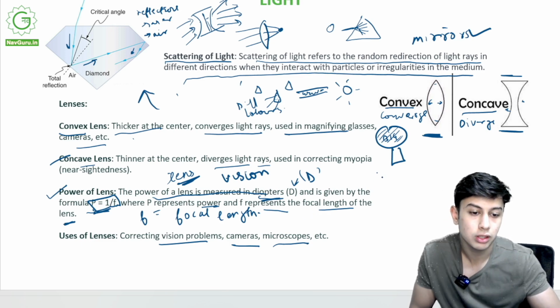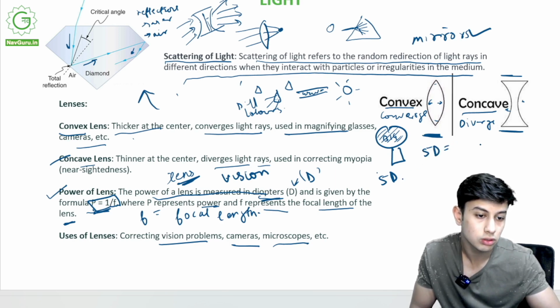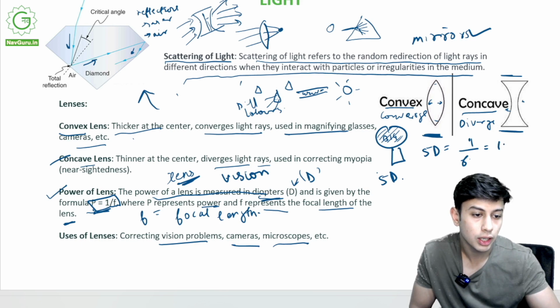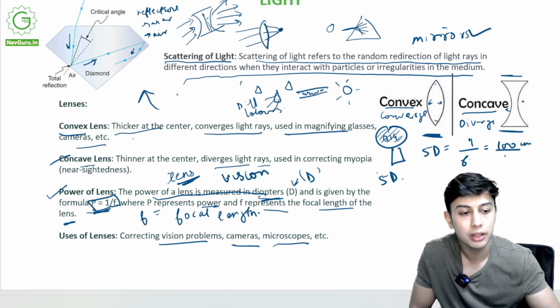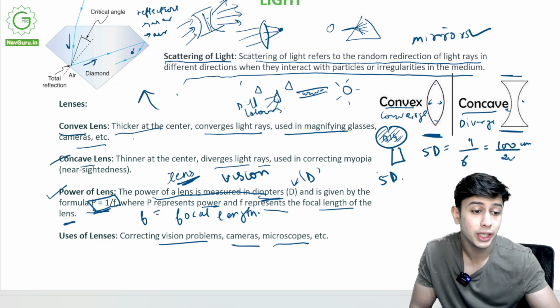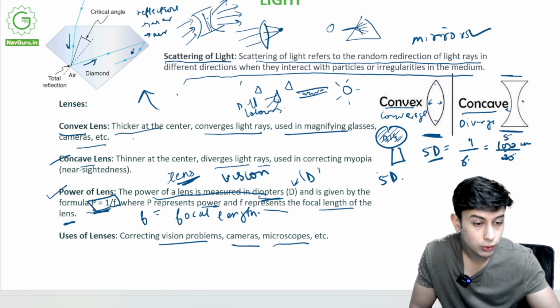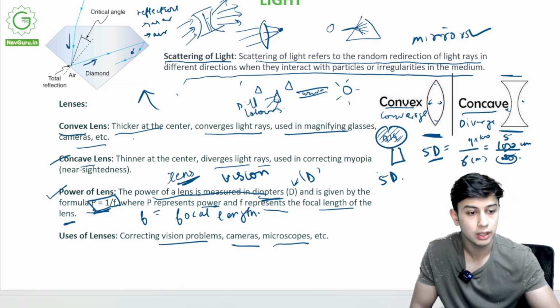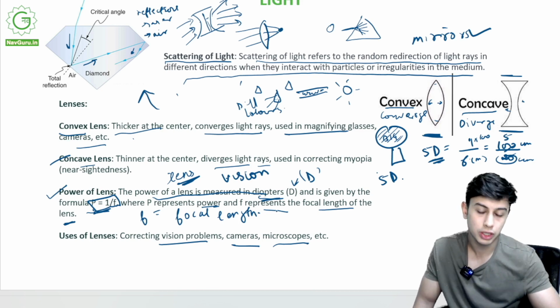Suppose you have specs of 5 diopters. What does that mean? 5D means P is equal to 1 upon F. You take 100 centimeters and the focal length of your lens, suppose it's 20, and it will come out to 5. This will be the power. The focal length is in meters, so we convert it to centimeters by multiplying by 100, so it is 100 upon the focal length in centimeters, which will give you the power. But focal length is always in meters.